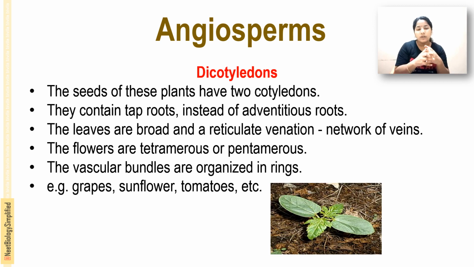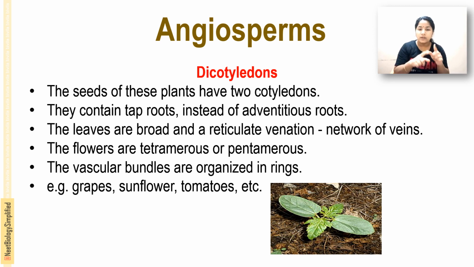Next are the dicotyledons. The seeds of these plants have two cotyledons, and they contain a taproot instead of adventitious roots. The leaves are broad with reticulate venation, meaning the veins are arranged like a network. In monocotyledons the leaves are narrow with parallel venation, whereas in dicotyledons the leaves are broad with reticulate venation.